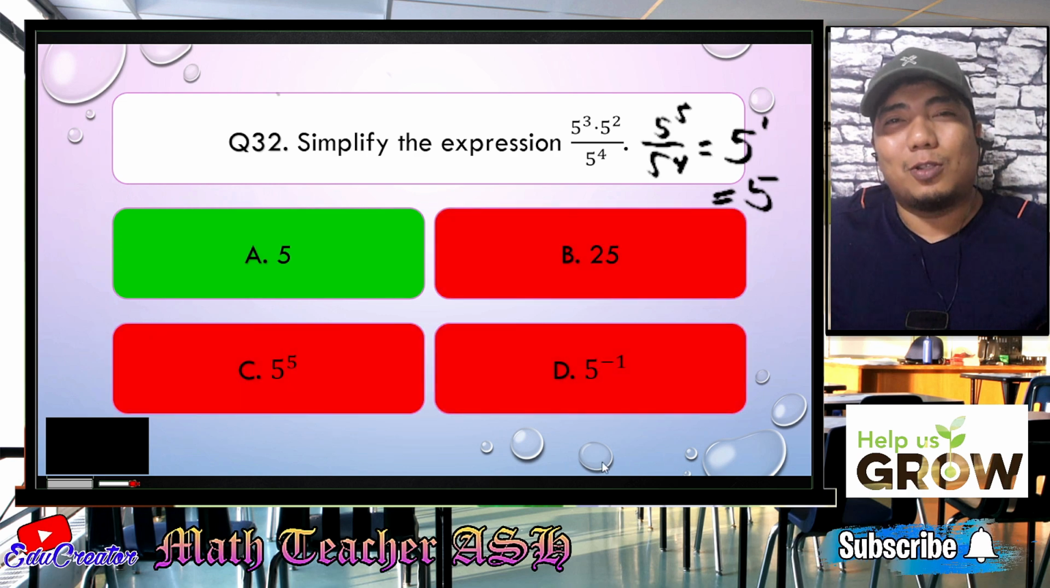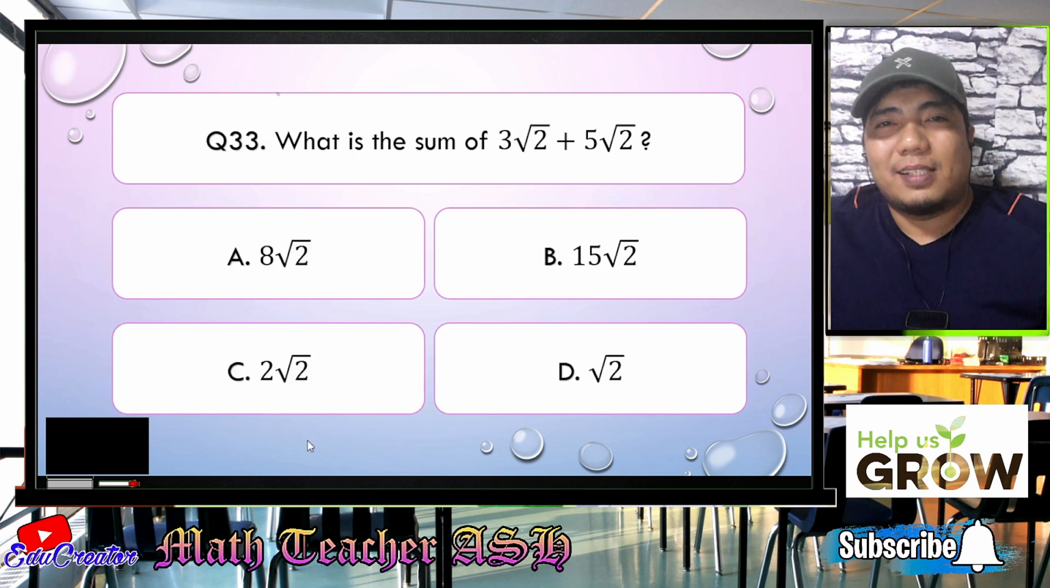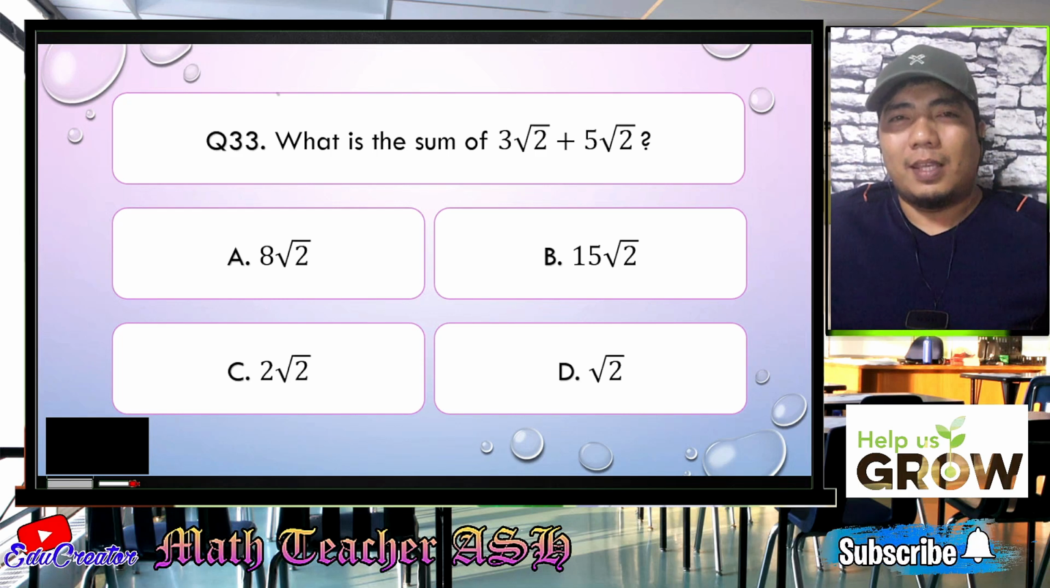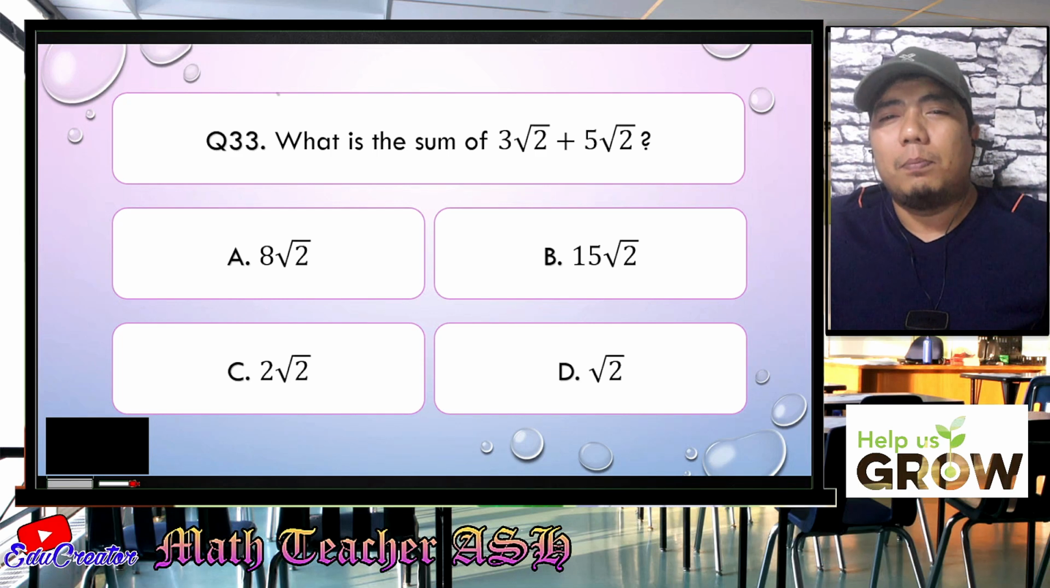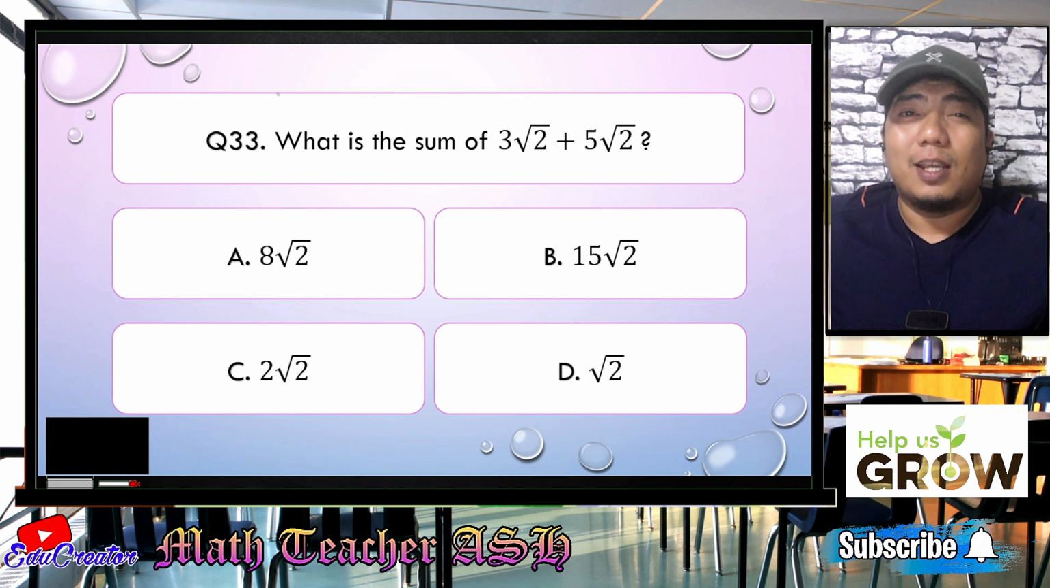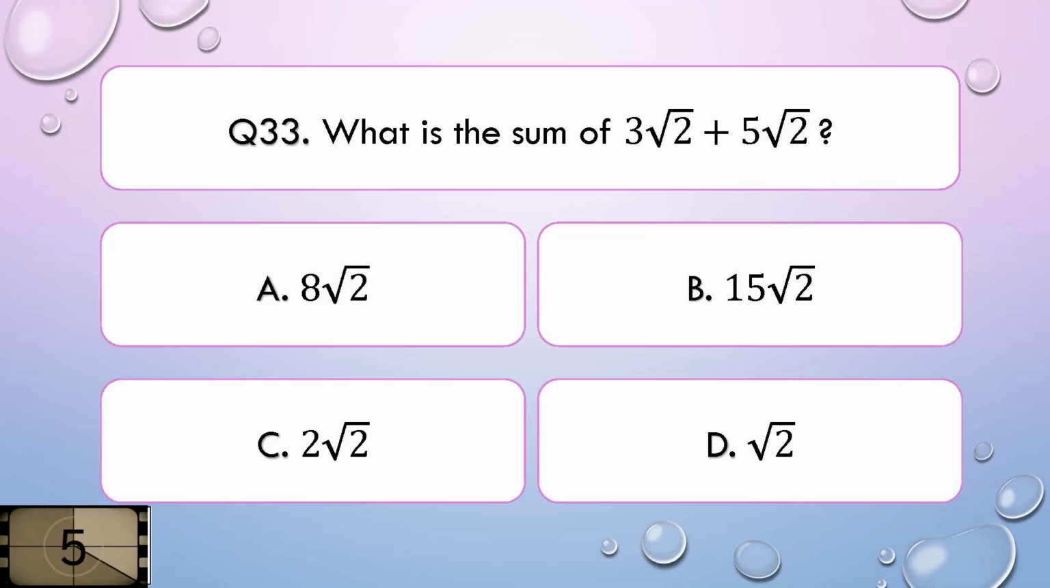So now let us go to question number 33. What is the sum of 3 square root of 2 plus 5 square root of 2? Is it A, 8 square root of 2, B, 15 square root of 2, C, 2 square root of 2, or D, square root of 2? I'll give you 5 seconds to think about your answer.